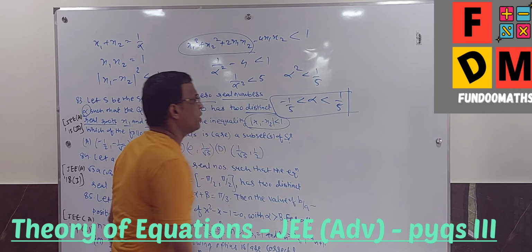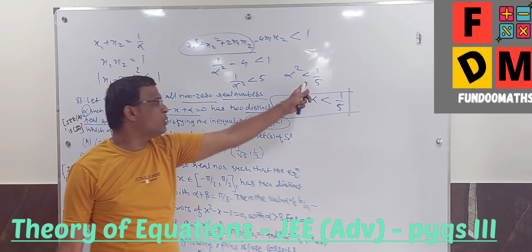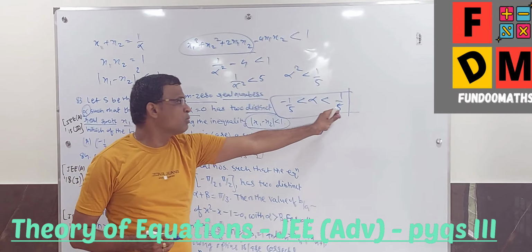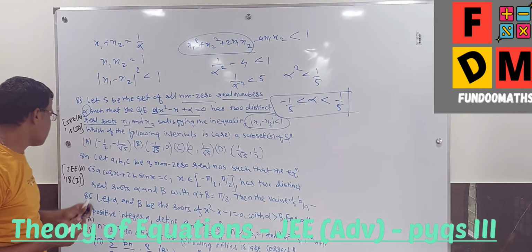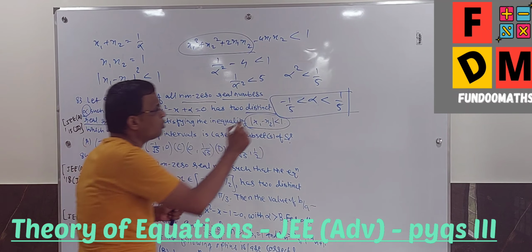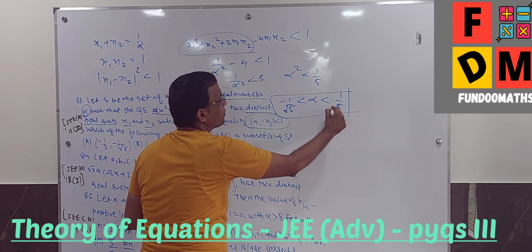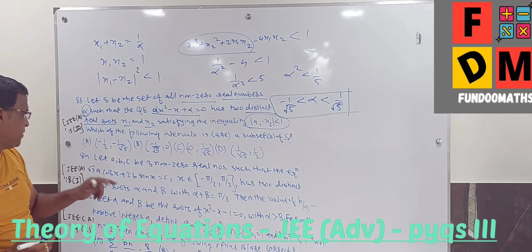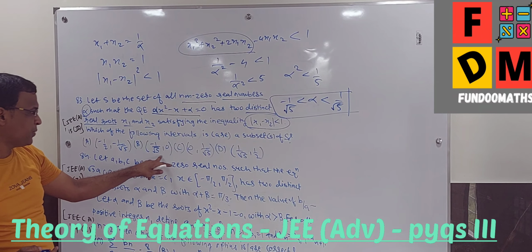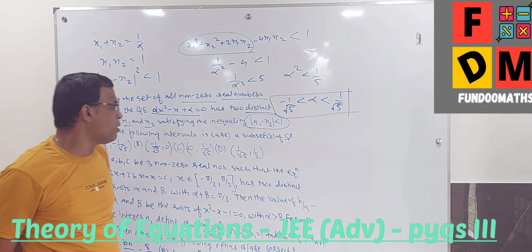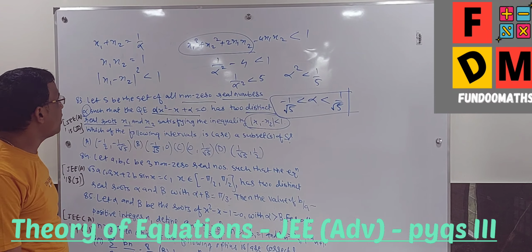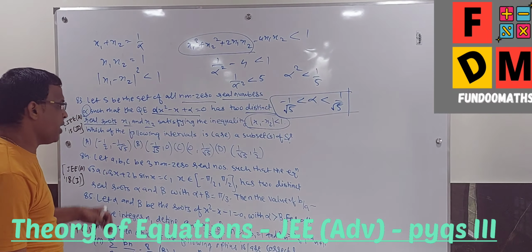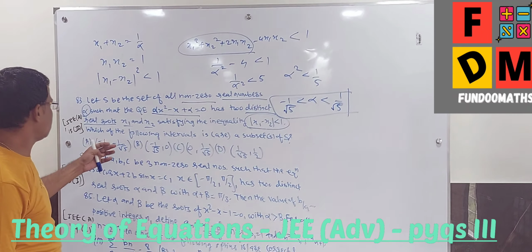11th standard basic inequality: if alpha square is less than 1 by 5, then with a less than sign, it is always in between. So minus 1 by 5, 1 by 5. Sorry, it's root 5, because I have to take the root of this. Minus 1 by root 5 and 1 by root 5. So I am getting this. There will be an intersection of two solutions. What could be the other solution? So one approach I got this. Now I have not yet gone further.